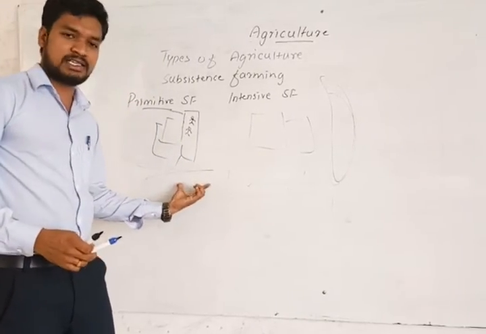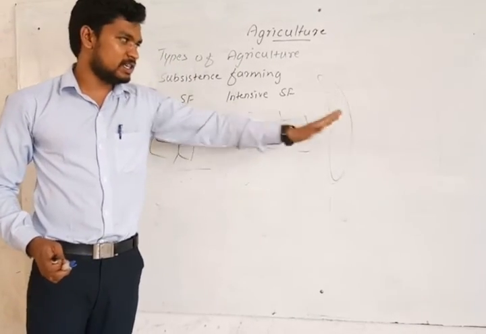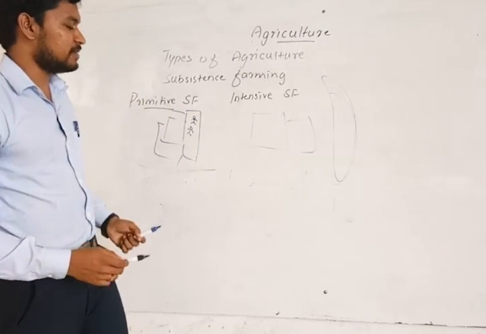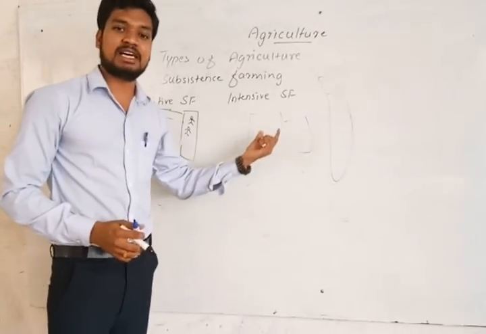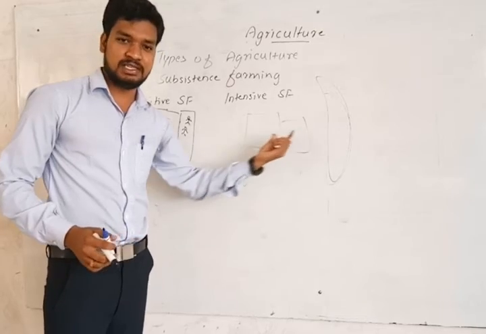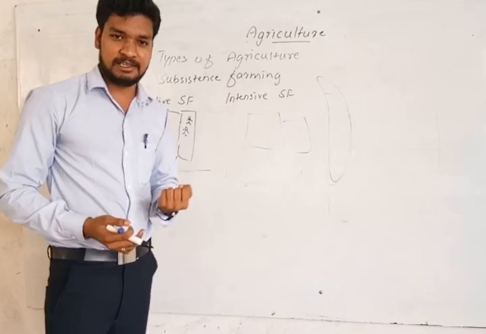Near the places with population there are more settlements, villages, towns, and cities. Here they use high-yield varieties of seeds and more chemical fertilizers. Since they make use of all those things, they get a much higher yield.